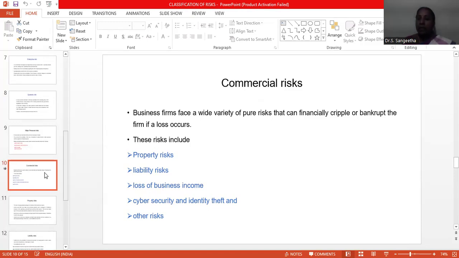Then liability risk and property risk: your property may be damaged, or it may catch fire, or due to flood or natural calamities, your property may entirely collapse. This type of risk comes under the category of liability risk and property risk.